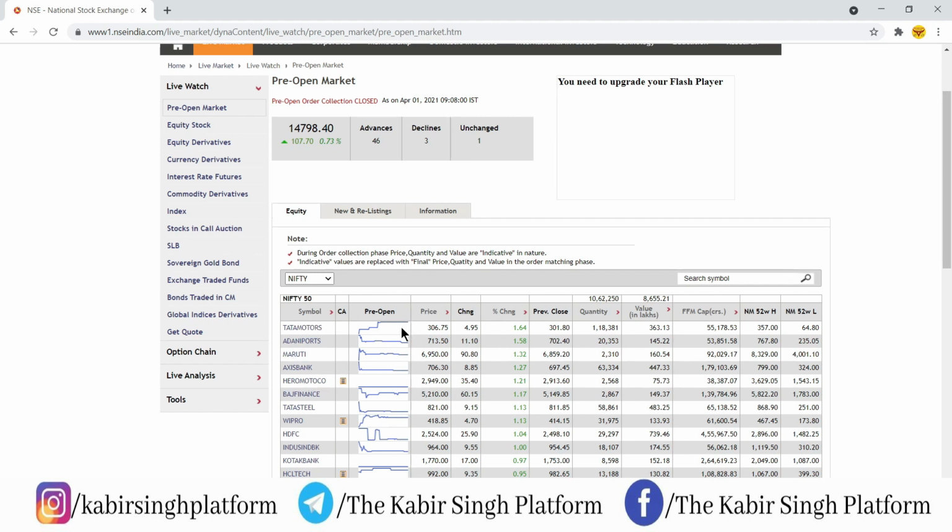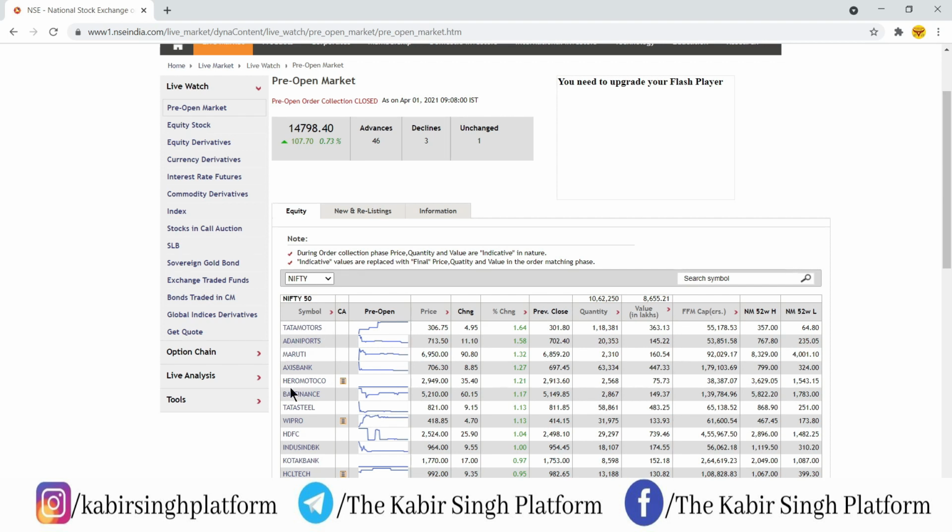If you could see here, Tata Motors was 1.64% up, Adani Port was 1.58, and then Maruti, Axis Bank, Hero MotoCorp, Bajaj Finserv, Tata Steel. These were the stocks which were maximum positive during the pre-market. So I'll randomly take the 5 top companies from here. Remember, the 5 companies are Hero MotoCorp, Axis Bank, Maruti, Adani Port and Tata Motors.